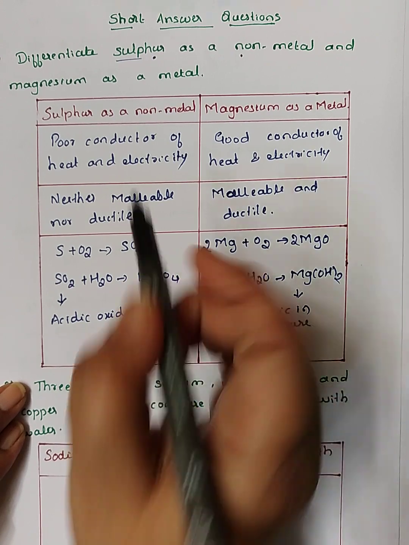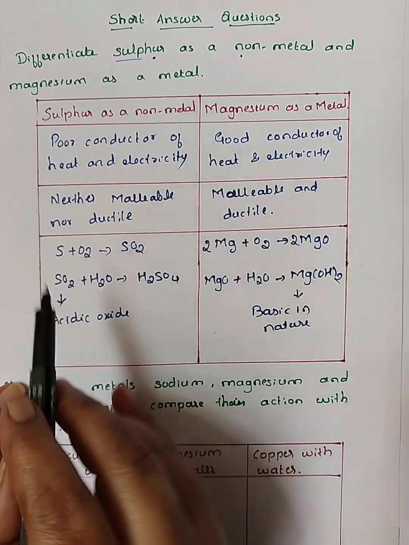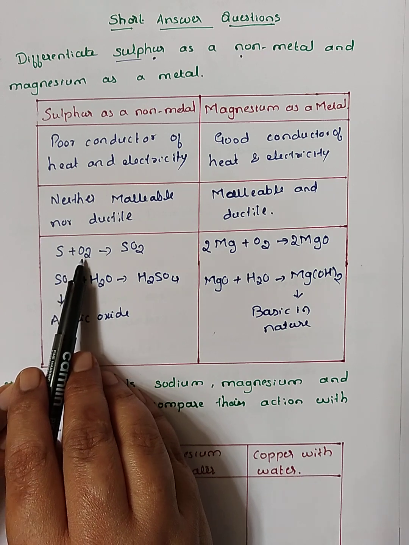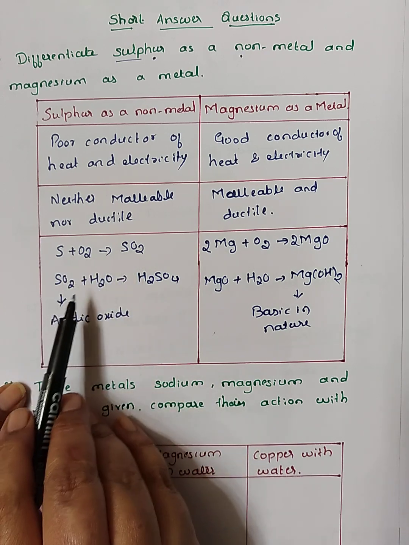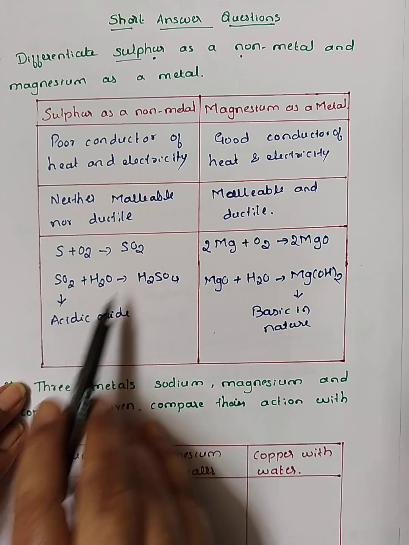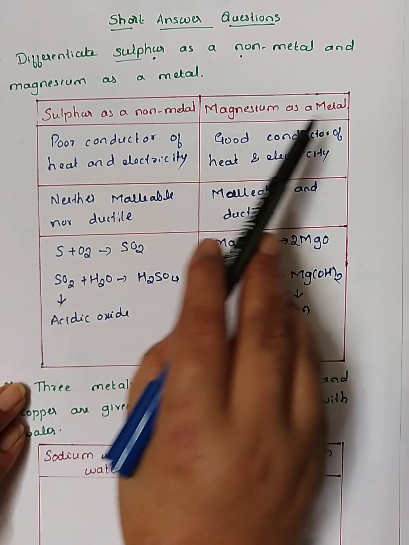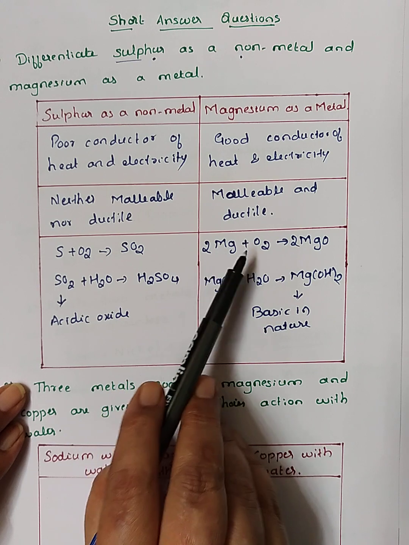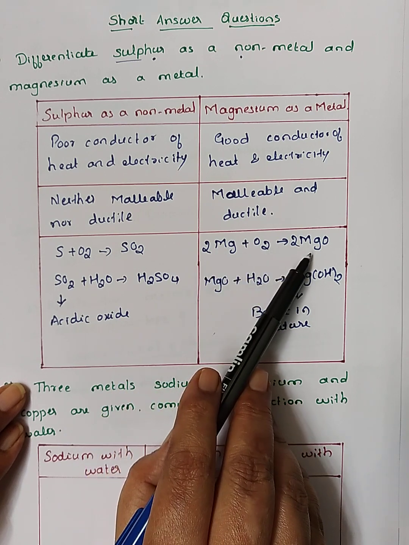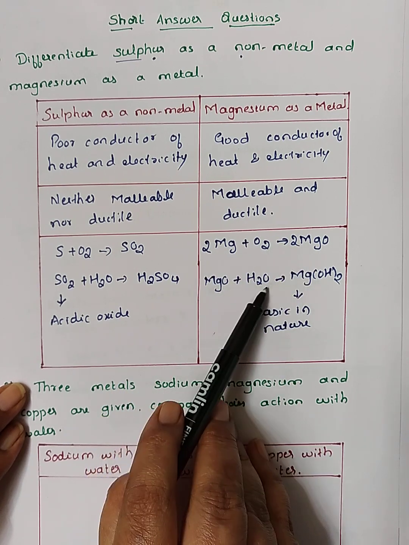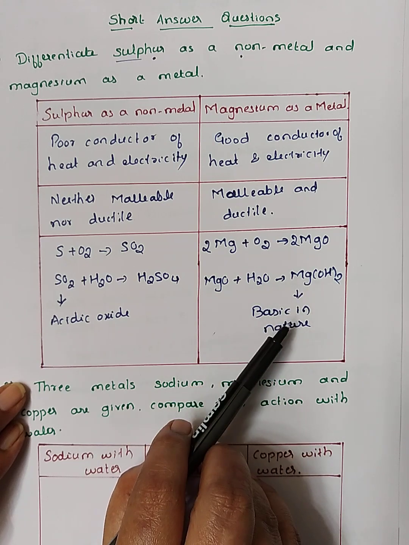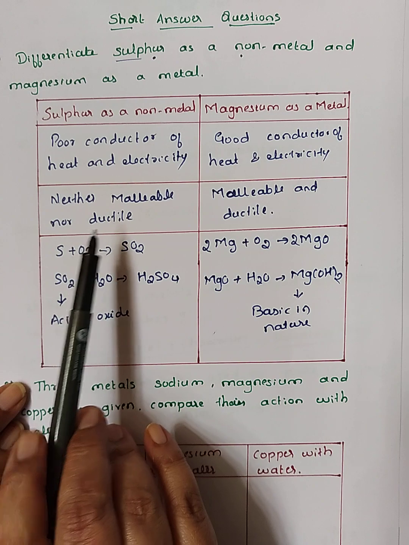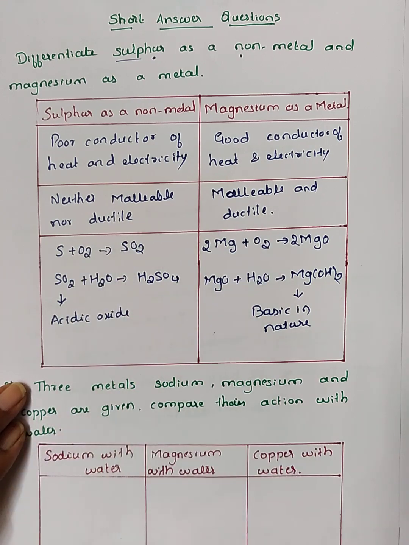So what does it mean? Always non-metals, when they react with oxygen, give their oxides, and non-metallic oxides react with water to give acids. And metals react with oxygen to give metallic oxides, and metallic oxides react with water to give basic hydroxides. So this is the difference between metals and non-metals.